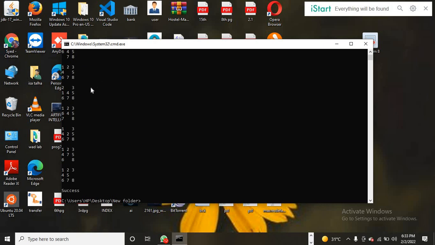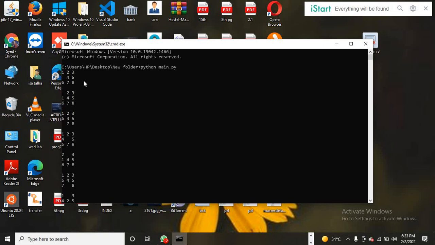Here you can see the output. This program is for the breadth first search algorithm, which is without heuristic. Here is the initial state: 1, 2, 3, empty space, 4, 5, 6, 7, 8. This is the initial given state, the start state. Here we have moved the empty space up, so that 1 will come down and it will move up.